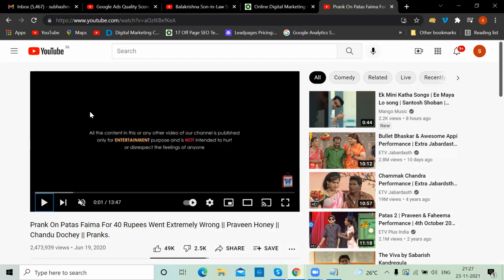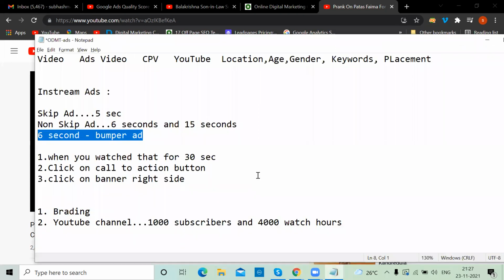Okay. And it's very rare that you watch 30 seconds because you came here to watch some video, then you click on this. But when it comes to bumper ad, whenever you try to play the video, suddenly ad is coming, there is no skip option. You are left with no option. You have to see the ad only. So that's why for branding purpose, it's always good to go for the bumper ad only.